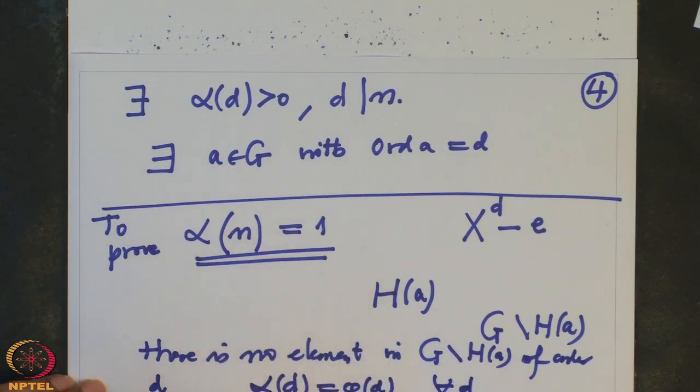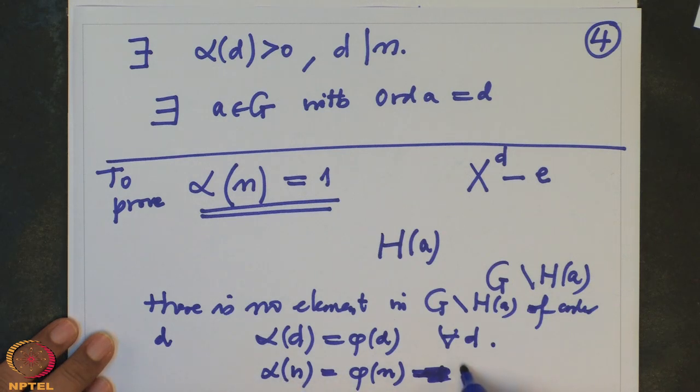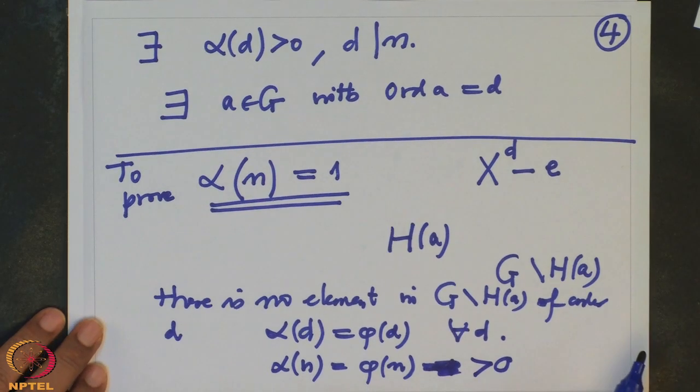In particular alpha n equals phi n, and phi n is definitely non-zero because there are definitely numbers co-prime to n. So therefore alpha n is positive. That means there is an element of order n, and therefore G has an element of order n, and that is what we wanted to prove, that will in particular say that G is cyclic.